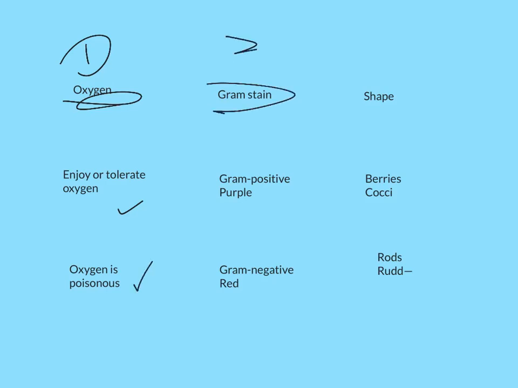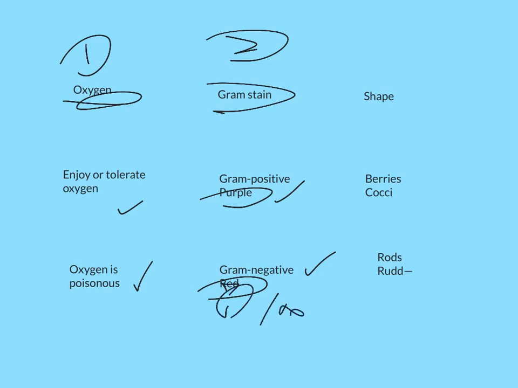Second thing we're going to look at is, yes, Mr. Gram comes back again. You can't escape the guy. And the bugs are either going to be gram positive, at which point they dye purple, or they're going to be gram negative, at which point they dye this sort of reddish pink looking thing. And finally, we're going to look at their shape.